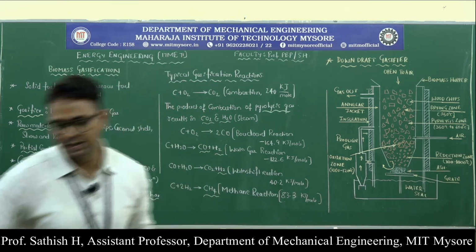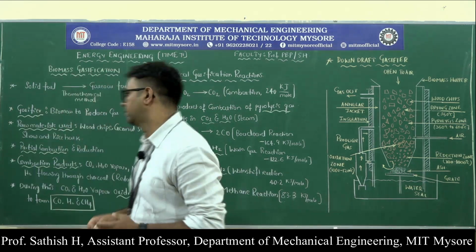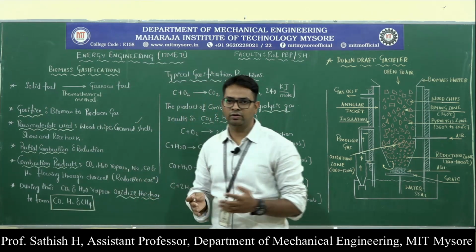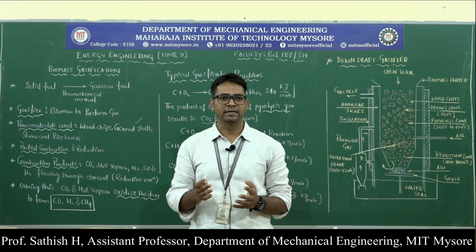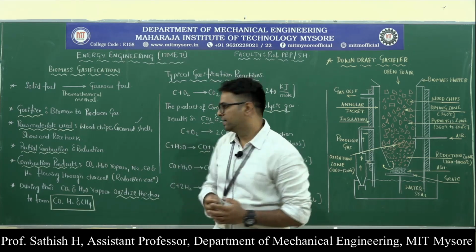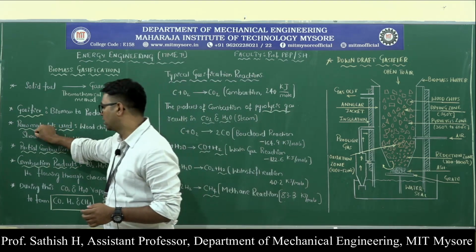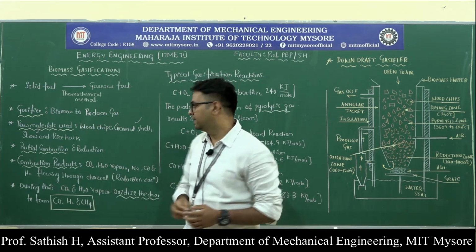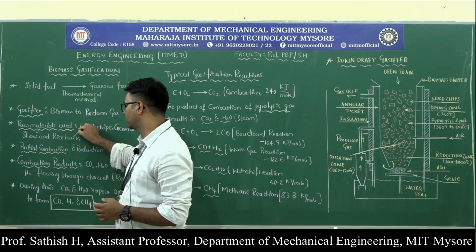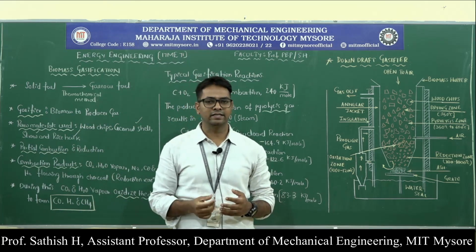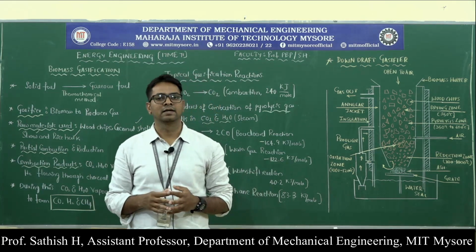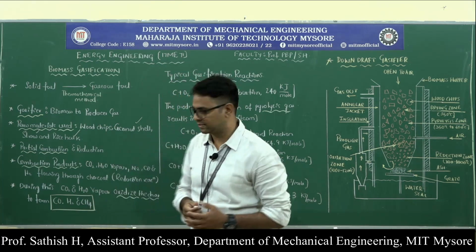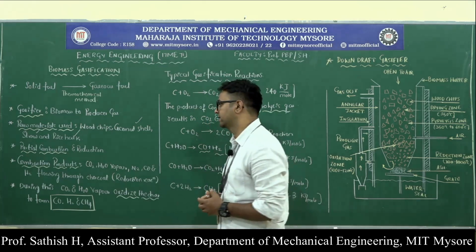We also need coconut shell. After de-husking of the coconut, whatever material is remaining is the coconut shell. And then straw can also be used as a raw material in the gasifier, as well as rice husk. While processing rice, you get rice husk, which can be used as a raw material for the gasifier in order to produce the producer gas.